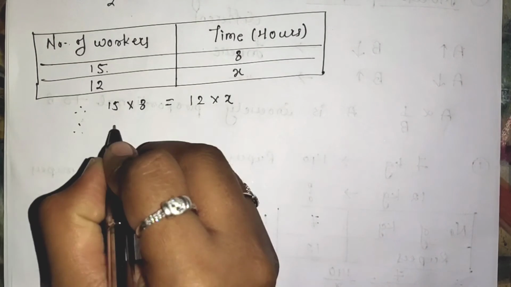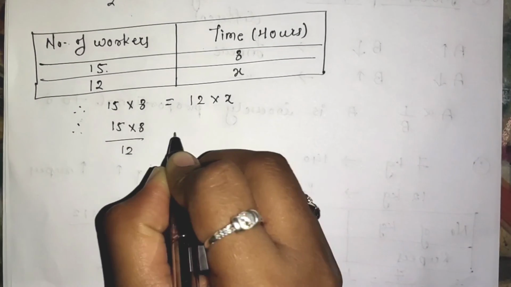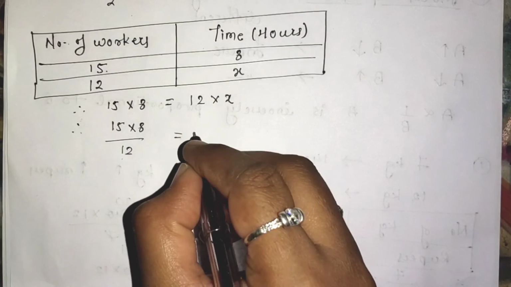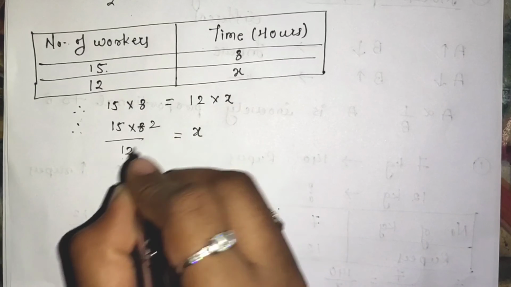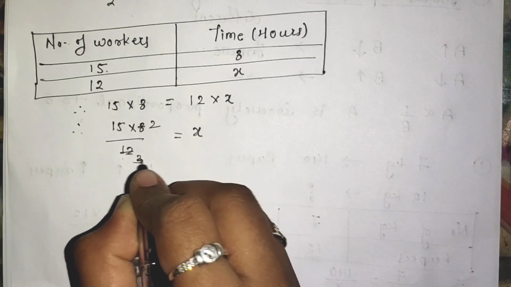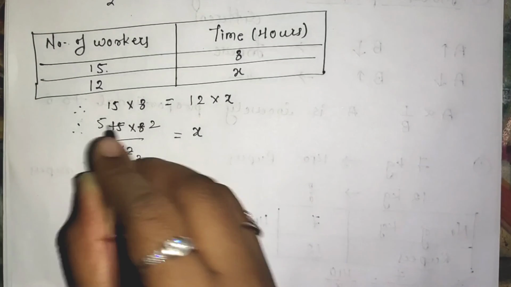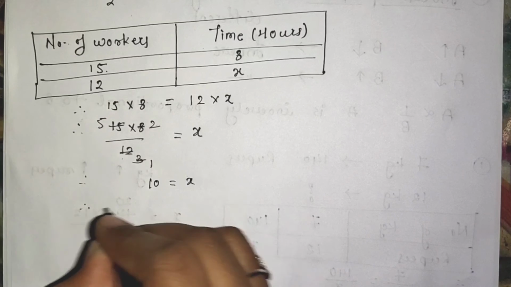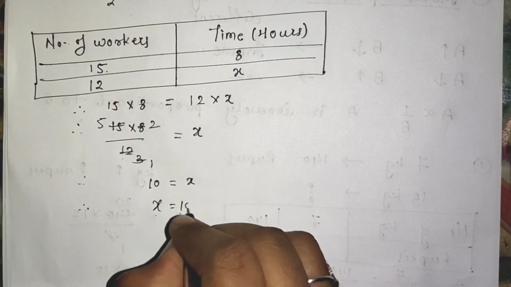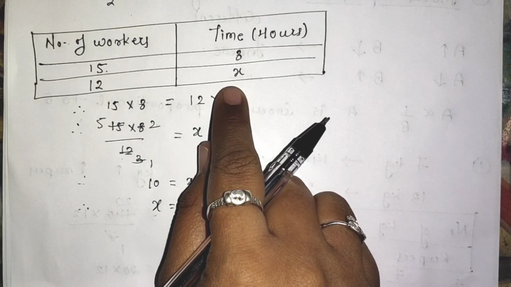So here 15 multiplied by 8 divided by 12, which is equals to x. Now 4 2s are 4, 3s are 15, 3 1s are 3, 5s are 15. Again 5 2s are 10, which is equals to x. That means we get the value of x as 10. That means 12 workers required 10 days to build a wall.